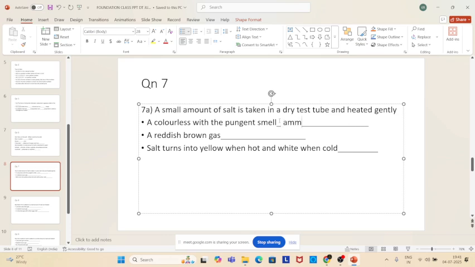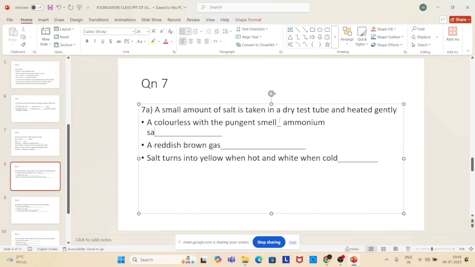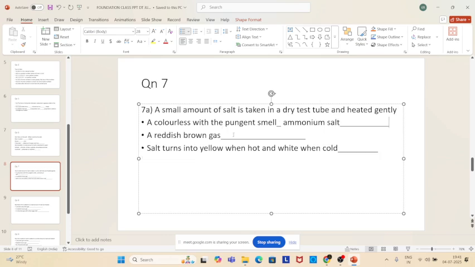Maybe you have not done many experiments in your school so far. It could be an ammonium salt. Then if a reddish brown gas comes, what is that? It is a nitrate salt. If you take a nitrate salt and put it in a test tube and heat it gently, then you will get a reddish brown gas.